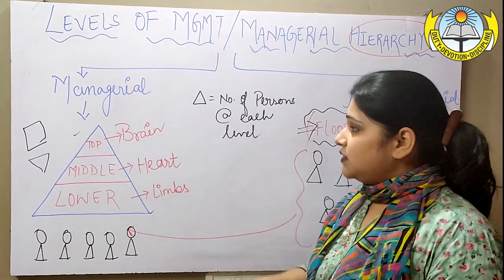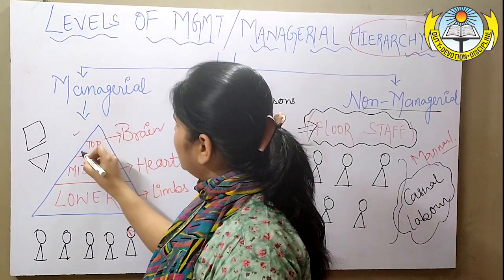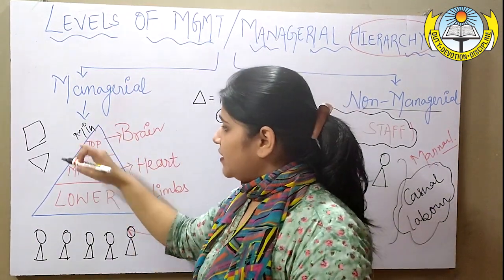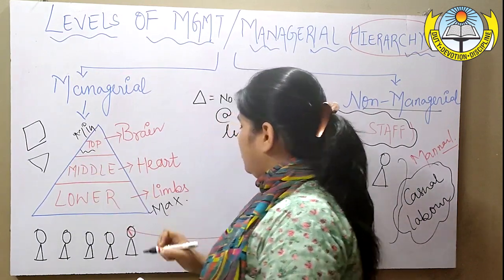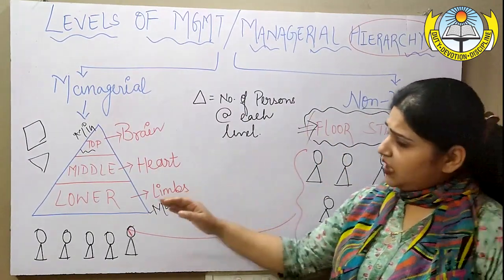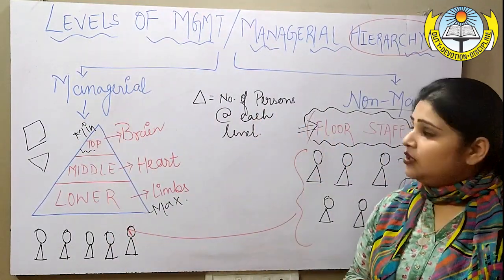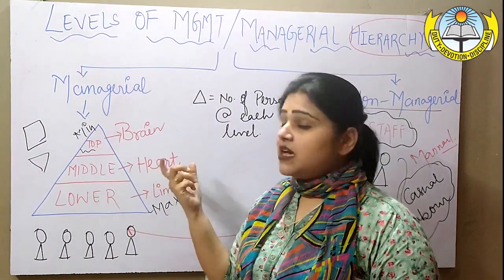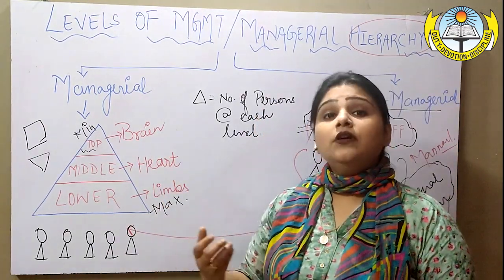If you look carefully at this, it is very clear that at top level we require the minimum number of persons, because this covers the minimum area. Middle level requires a little more than top, and lower level requires the maximum number of people or workers as per the hierarchy. Now, what are the top, middle and lower levels, and what do they do? Top level is basically the brain of an organization, middle level is its heart, and lower level is its limbs, hands and legs, which help the organization to move.